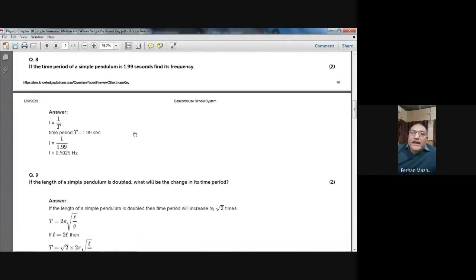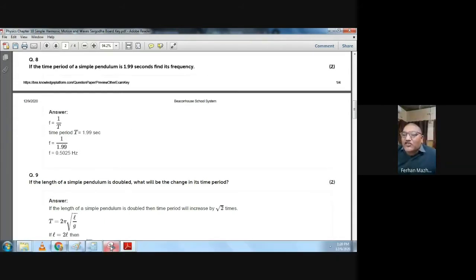So question number 8, the marking scheme says F equals 1 by T, because T is 1.99 seconds. So F equals 1 divided by 1.99. And when you do this calculation on your calculator, the final answer will be 0.5025 hertz. Do you understand this? This is a very simple and famous numerical. Yes, sir. Okay, so let's move to the next one.